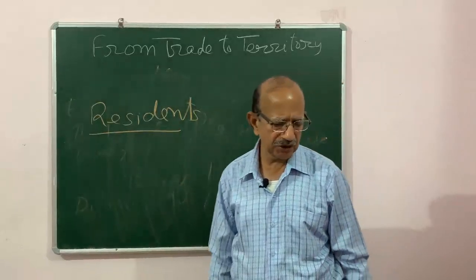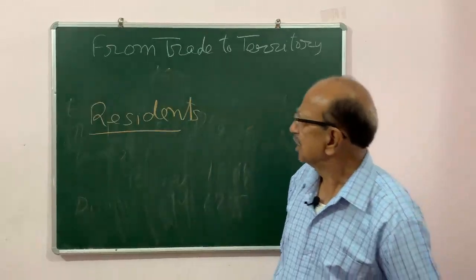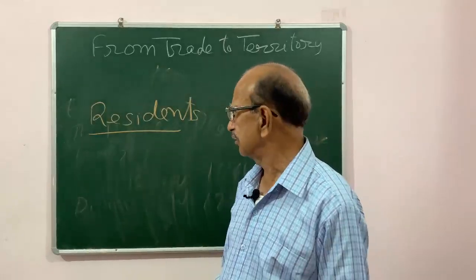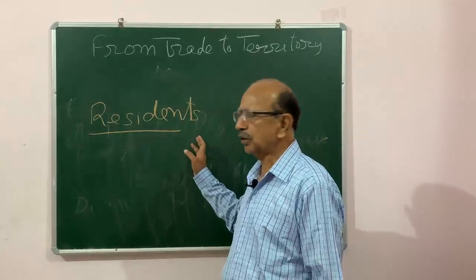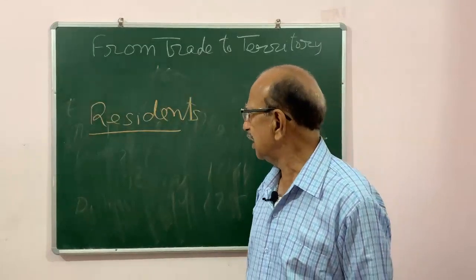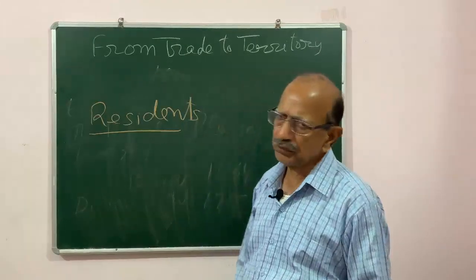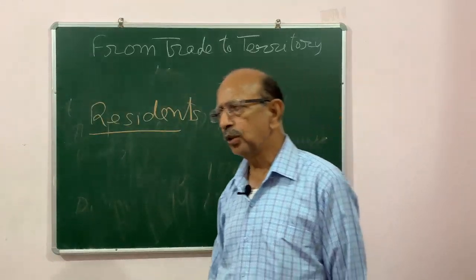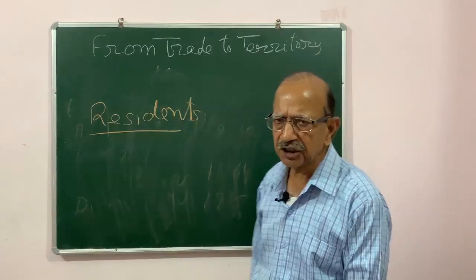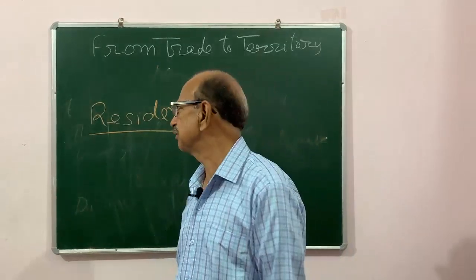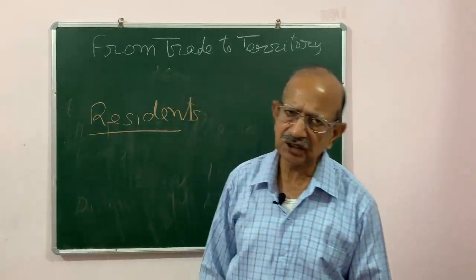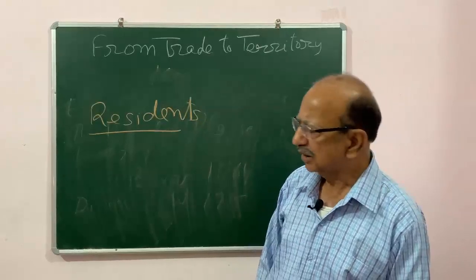The Britishers appointed residents in the courts of Indian states or rulers of Indian states. His work was to act as an agent of the Britishers, and he would interfere in the political affairs of the ruler. He would decide who would be the next successor and who could be appointed to higher posts. In this way, he was making the company's presence felt in the court of the kings.